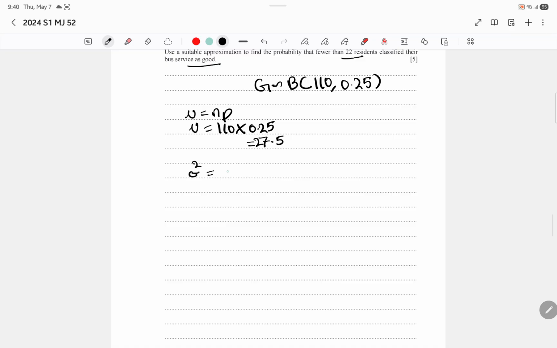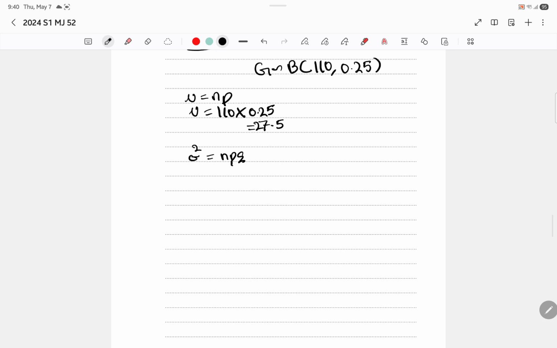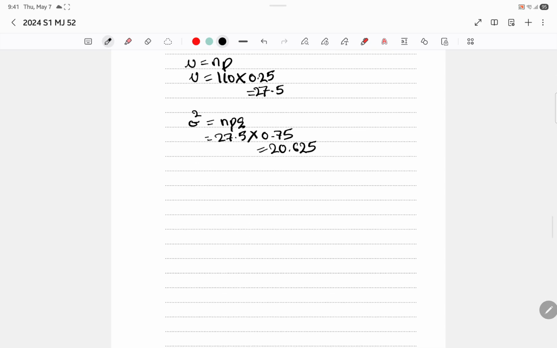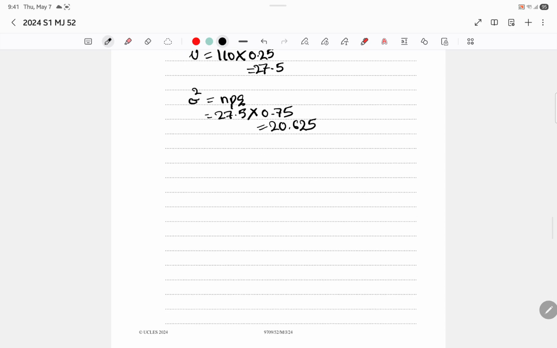And what is the variance? Variance is npq: probability of success times probability of failure times the total number. So basically 27.5 times the probability of failure, which is 0.75, subtracting 0.25 from 1. We get 20.625. This is the variance, sigma squared, not the standard deviation, so don't just write this down during the normal distribution. So now we do the normal distribution as such.